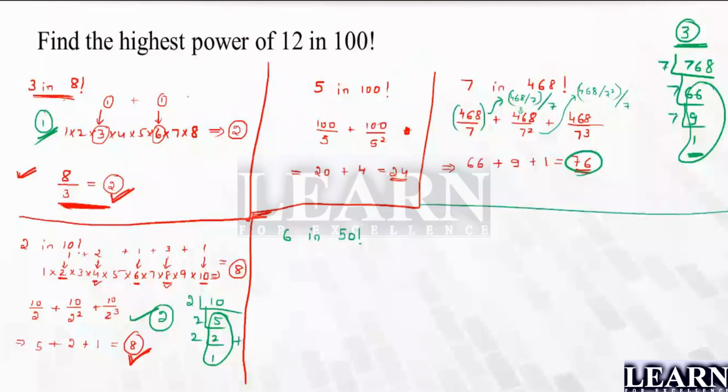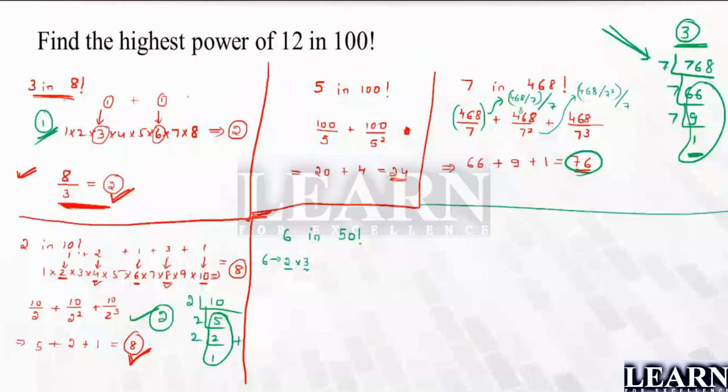Why? Because 6 is not a prime number, and this method can be applied only for prime numbers. Got the point? This can be applied only for prime numbers. Please make a note of it. That's why I have written this problem in a little bit smaller format. So what you do is take out the prime factorization of 6. That's nothing but 2 and 3. Find out the number of 2's and the number of 3's.